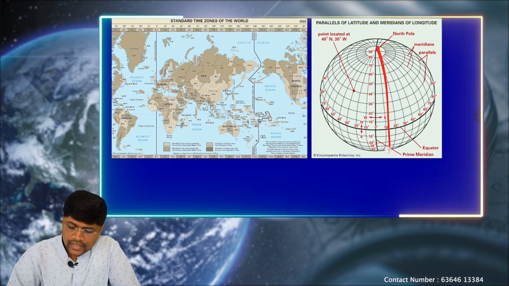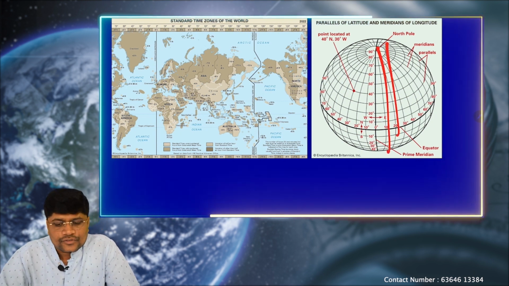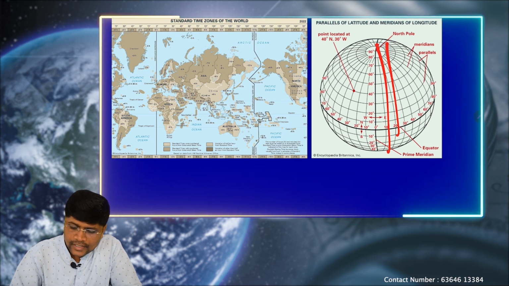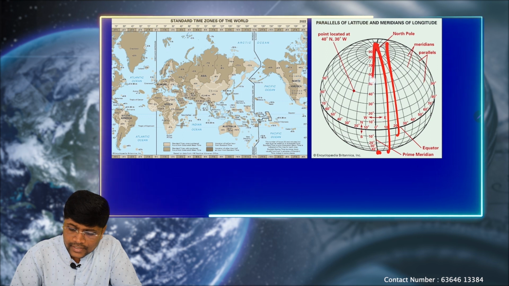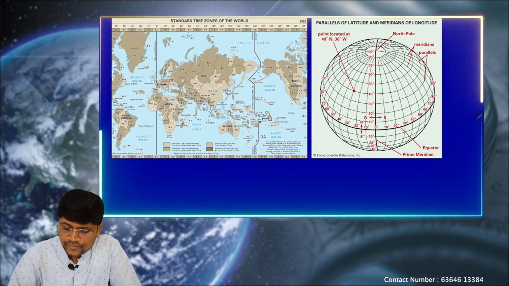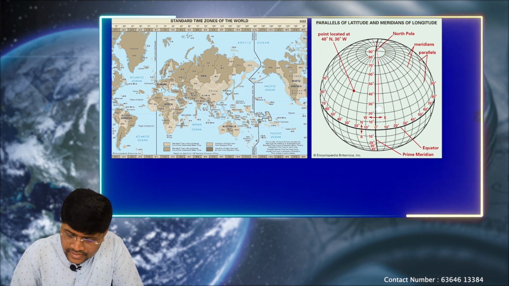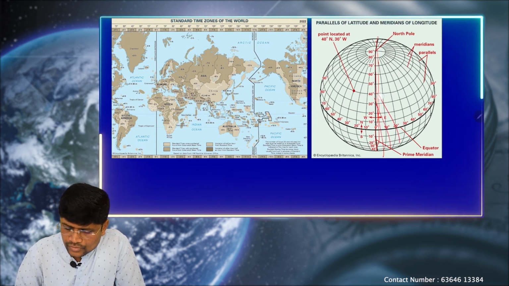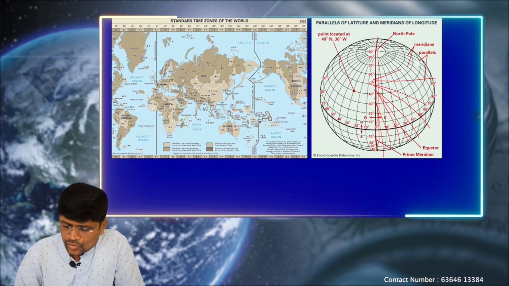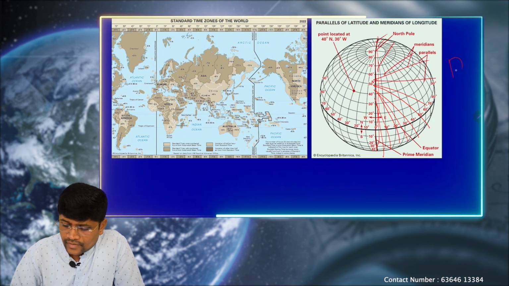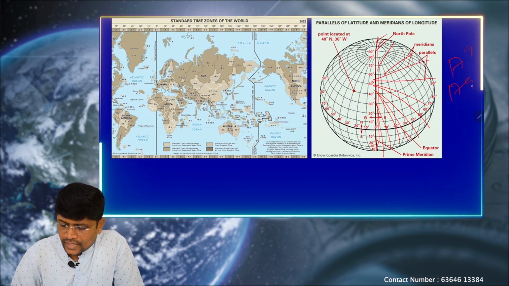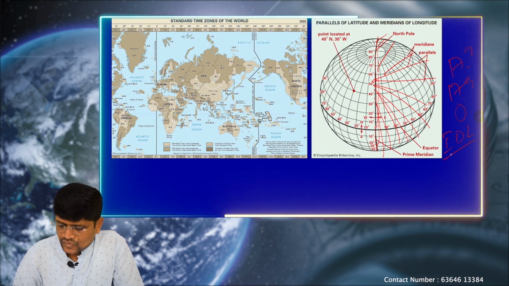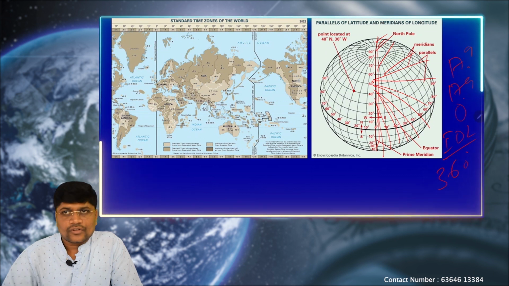So these vertical lines are called the longitudes. These are again imaginary lines drawn connecting north to south, which are located at an angular distance from the prime meridian. This is the longitude. From this longitude again 1 degree, 2, 3, 4, 5, 6, like this. So totally we have drawn 179 in the east, 179 in the west, and 0 degree prime meridian and international date line. So totally we have 360 longitudes on the earth.